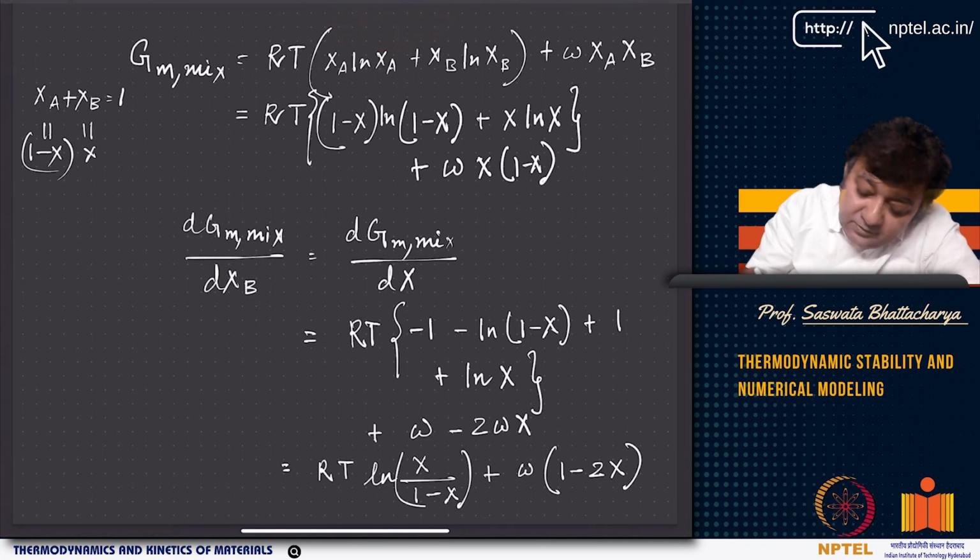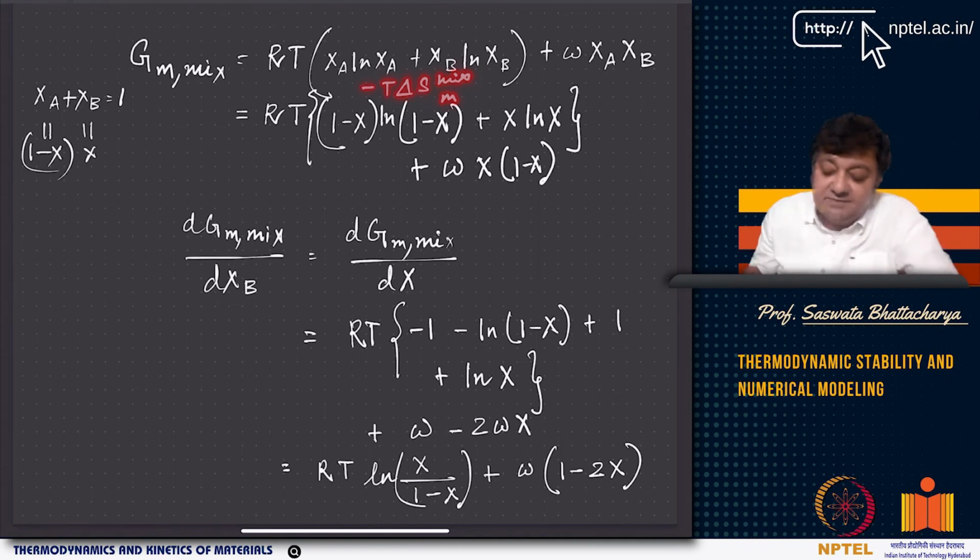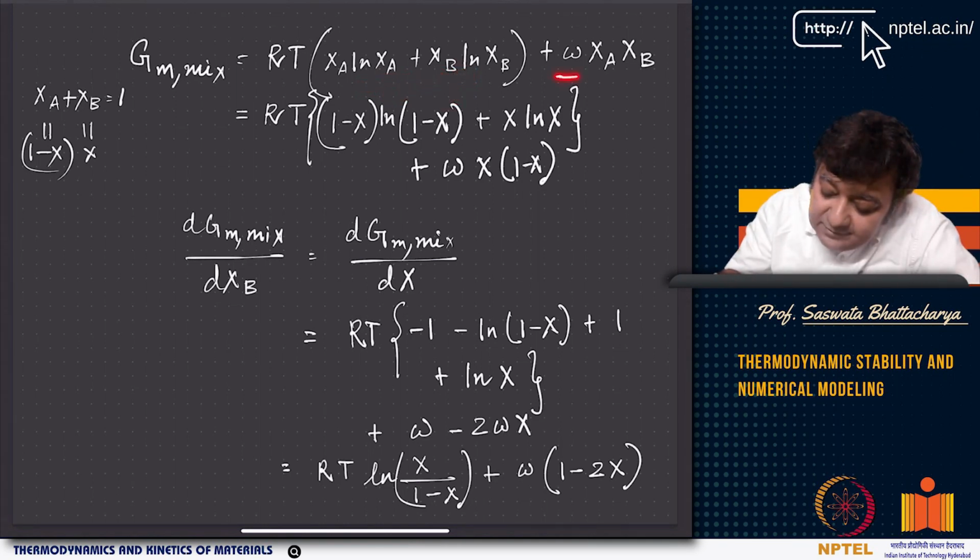So minus T delta S mix gives you RT (XA ln XA plus XB ln XB) for a binary solution. And then you have the regular solution parameter, this is the delta H mix.